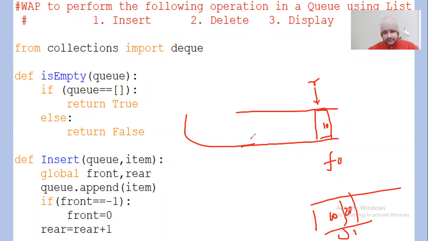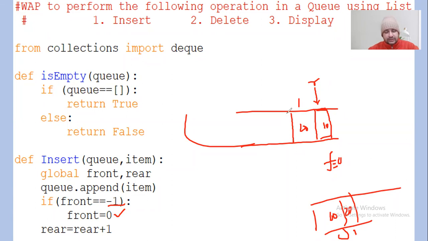But in case of data structures like this, you need to understand it this way: the first element is going to be pushed or inserted here. The second element, which is the most recent element, is going to be inserted here, like this, 20. And the value of front is not -1. The value of front is 0 right now, so this value will remain 0. Rear equal to rear plus 1, so rear will be shifted by +1. Initially it was 0, and now it's 1.